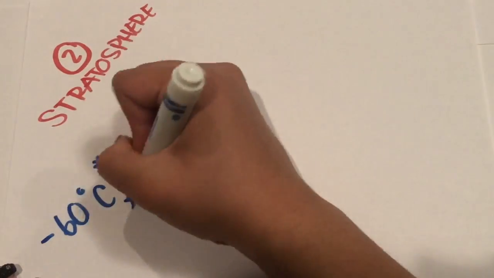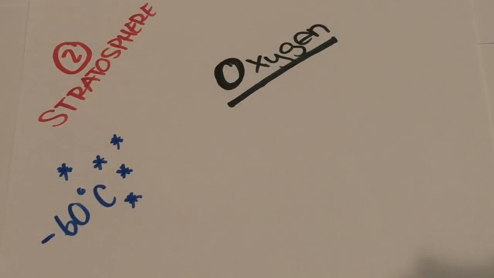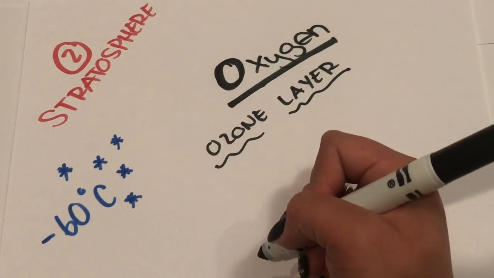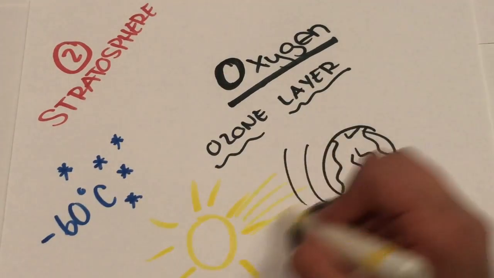The temperature of the lower stratosphere remains at a constant negative 60 degrees Celsius. The temperature of the upper stratosphere rises to 18 degrees Celsius because of the hot ozone layer. The altitude is 17 to 50 kilometers.